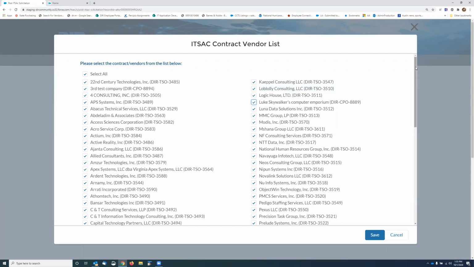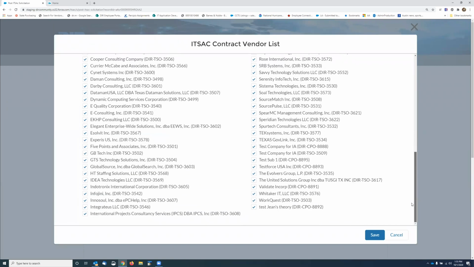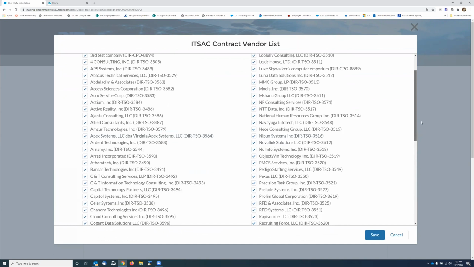But what we're showing you here is you have the ability to send it to everybody. Every vendor will have the same categories. If I click save right here, every one of these test vendors will get an email saying that Railroad Commission is looking for help desk techs.